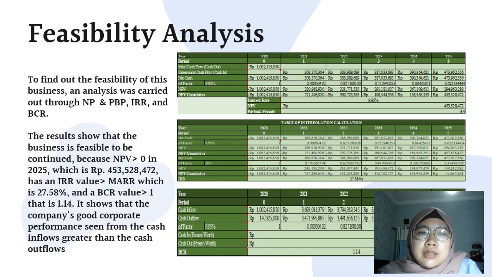Here is the feasibility analysis. To find out the feasibility of this business, an analysis was carried out through NPV, PBP, IRR, and BCR.